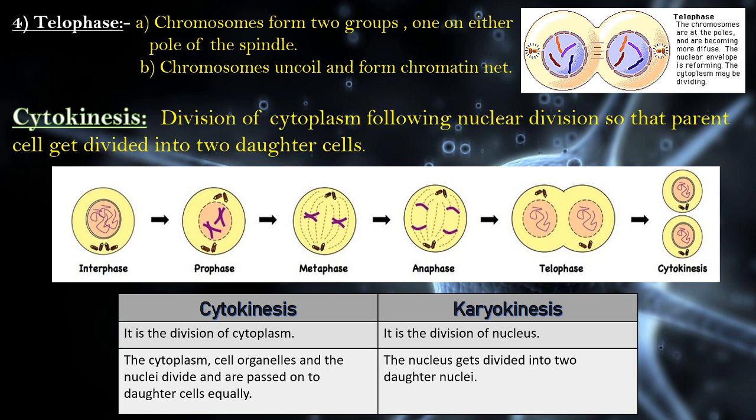Now, what is the difference between karyokinesis and cytokinesis? See, in cytokinesis, the division of cytoplasm occurs, and in karyokinesis, the nuclear division occurs. Next, in cytokinesis, cytoplasm, cell organelles, and nuclei divide and are passed on to the daughter cells equally. In karyokinesis, the nucleus gets divided into two daughter nuclei.